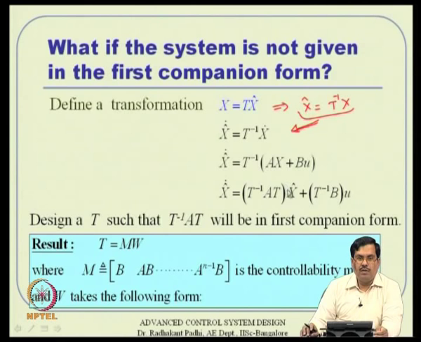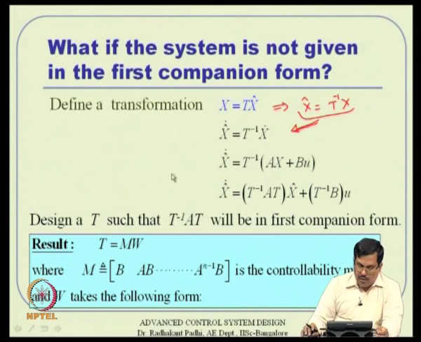That is very similar to what you get in a similarity transformation for a matrix, which is given by P inverse A P, where P is the matrix consisting of eigenvectors. Here it need not be eigenvectors, there will be some other matrix T, but it is T inverse A T, which is a similarity transformation basically.